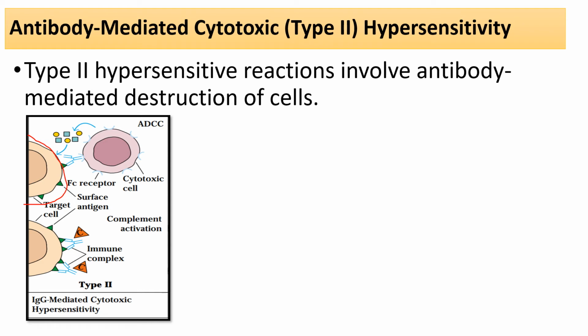It is the mediator from the ADCC, antibody dependent cell mediated cytotoxicity. What will happen here: when the antigens bind with these antibodies, the cell is automatically activated and produces some cytokines.